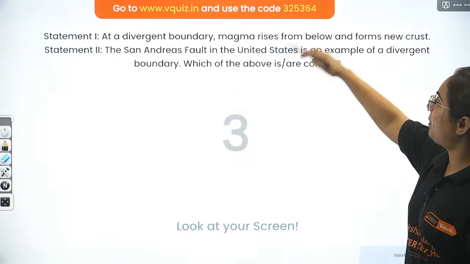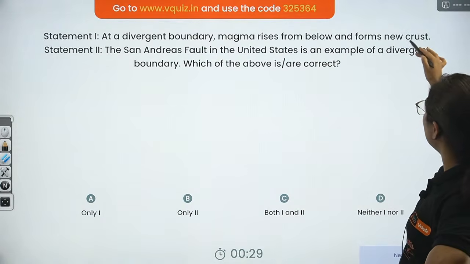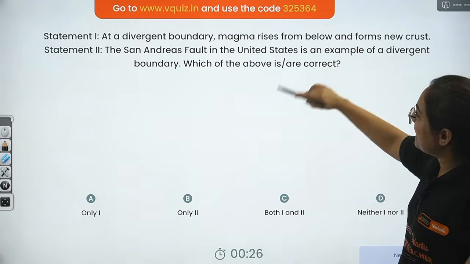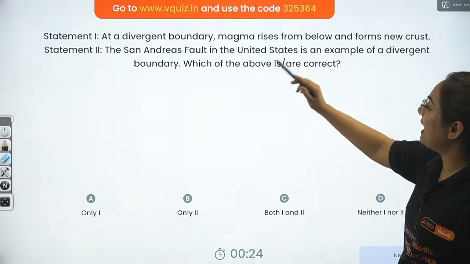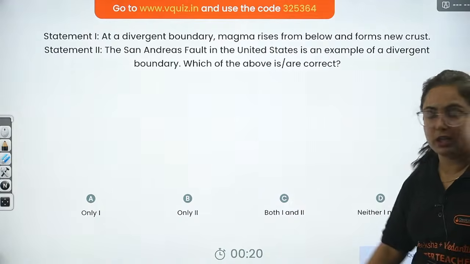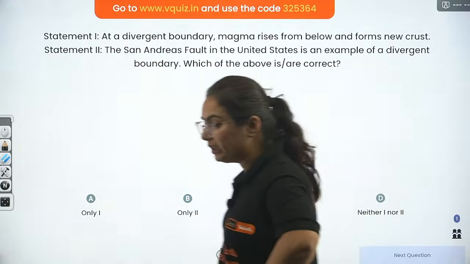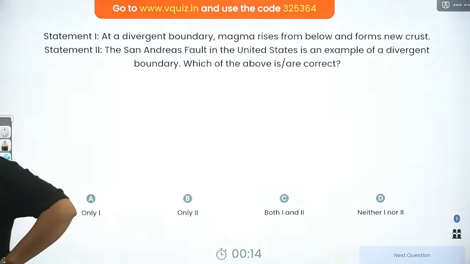Next question. It is in the form of statements, by the way. We'll take time to read it. At a divergent boundary, divergent means separating boundary, magma rises from below and forms a new crust. Is it correct? Next is statement 2. The San Andreas Fault in the United States is an example of a divergent boundary. Which of the following are correct? Only one, only two, both 1 and 2, or neither 1 nor 2? Be quick in answering.